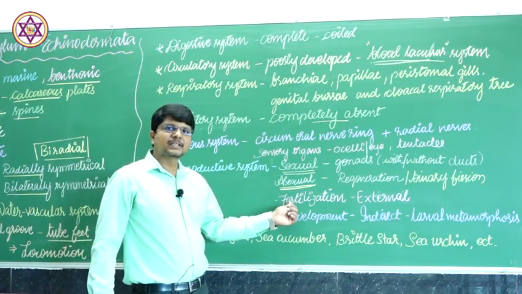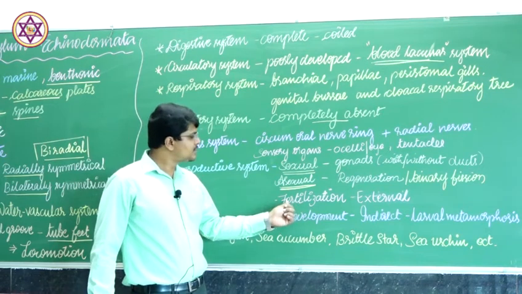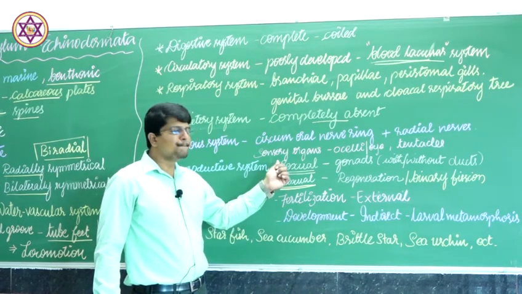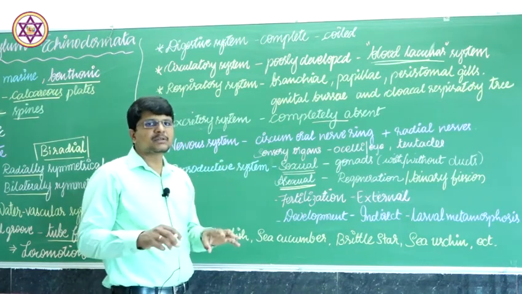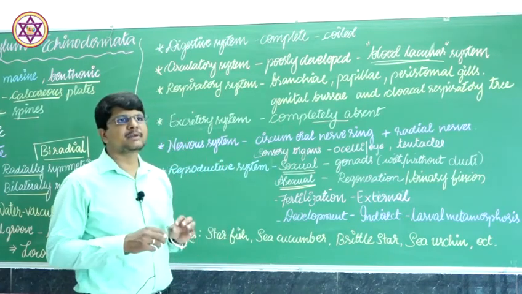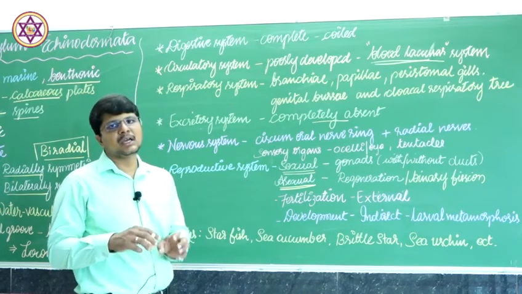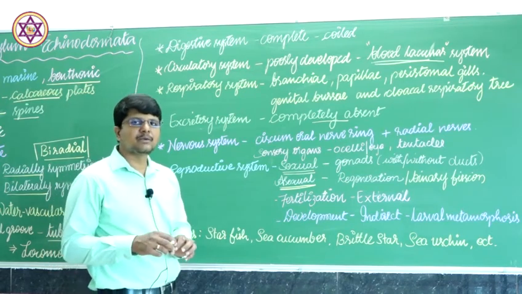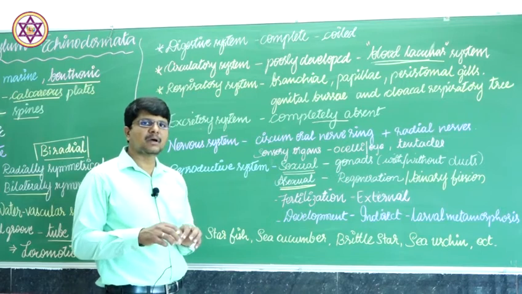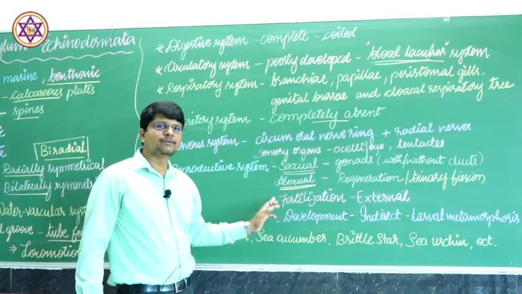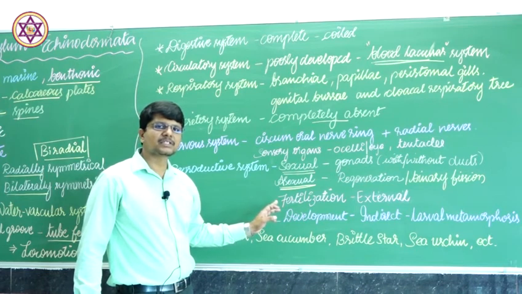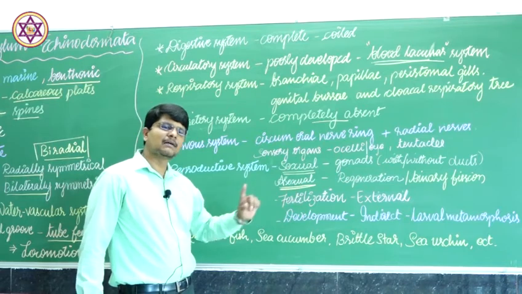External fertilization is seen in this group of individuals, which means that male and female individuals give out their gametes. Females give out eggs into the water medium, and in a similar way, males give out their sperm along with the seminal content into the water, where fusion of the male and female gametes takes place. Hence, the fertilization is external.